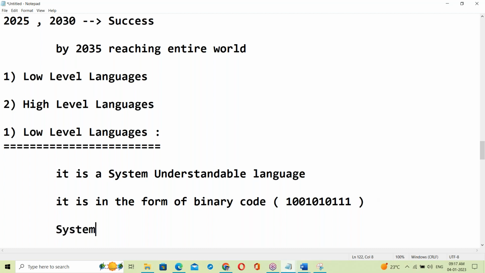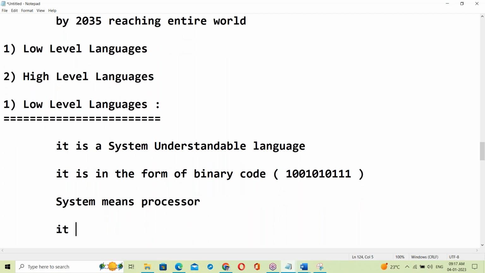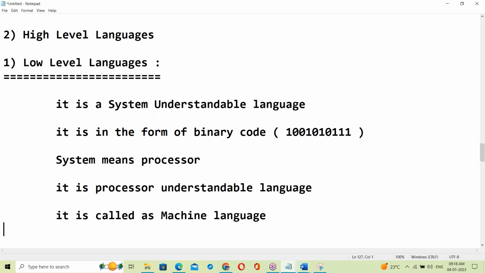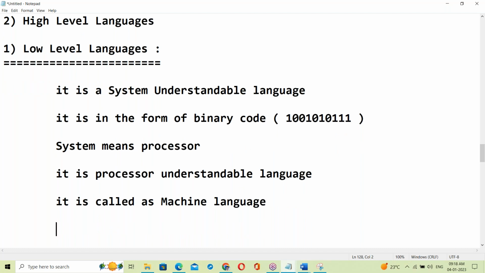System means processor. It's a processor understandable language. So in the present generation of processor based computers, it is a processor understandable language. Yes, it is called machine language. Okay.